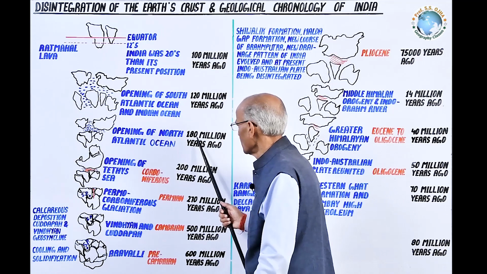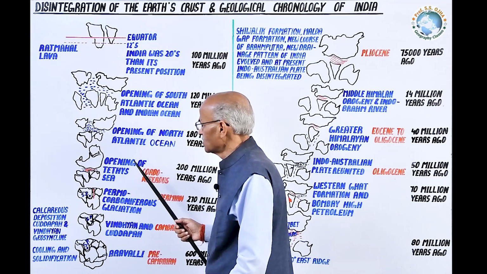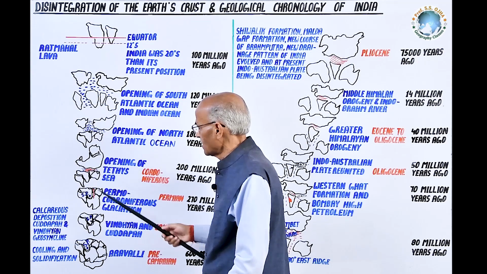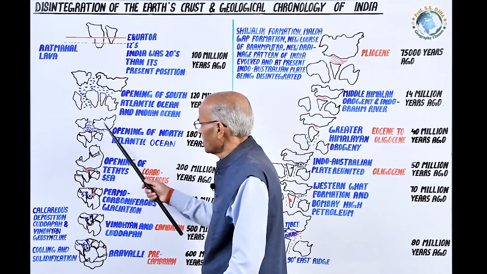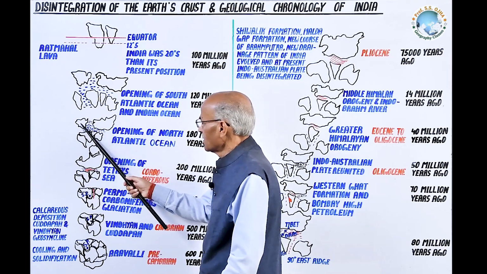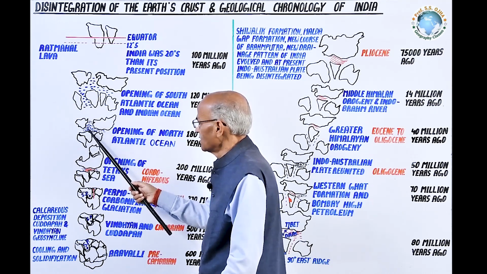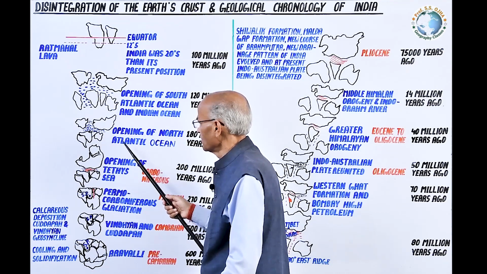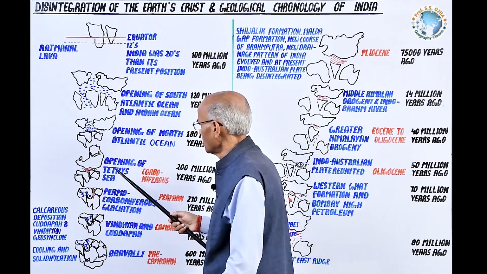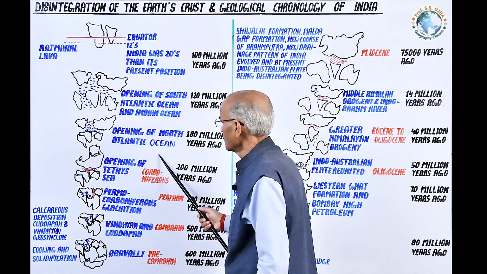Now it is about 180 million years ago, when the endogenic forces which broke Pangaea into Gondwana and Angara land broke the north Angara land in two parts. The western part of Angara land was North America, the eastern part Eurasia. In between, the rift opened, the water of the Tethys Ocean and some water of Panthalassa filled it, and the opening of the North Atlantic Ocean started.